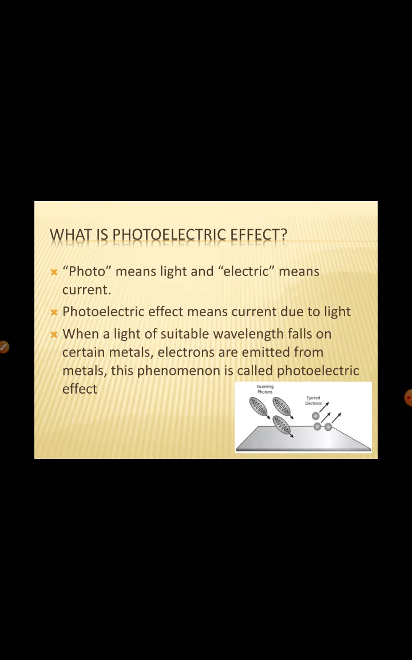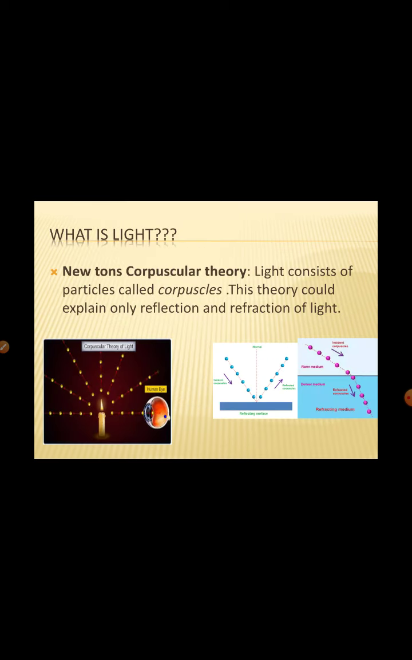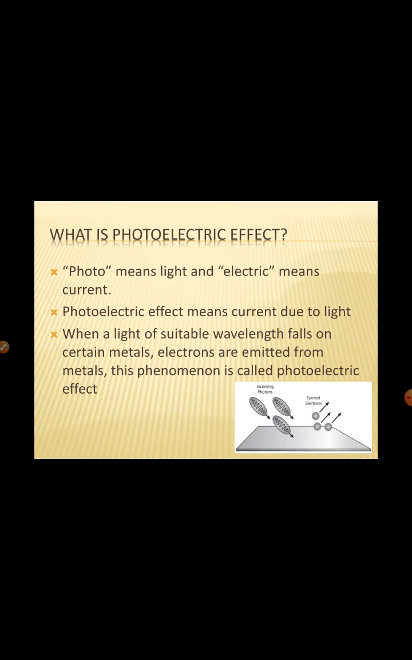Actually, this photoelectric effect was explained by Einstein in the 19th century. But this effect was discovered before that, and it took so much time for Einstein to explain it. Why did it take so much time? Because people could not understand the real nature of light. Till now, nobody knows the actual nature of light. To understand this photoelectric effect, first of all, we should understand the nature of light.